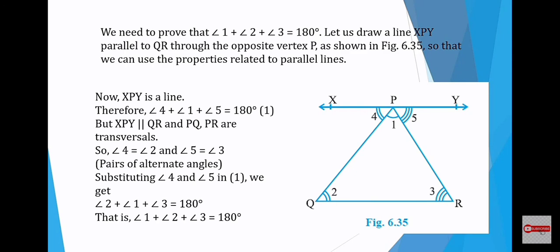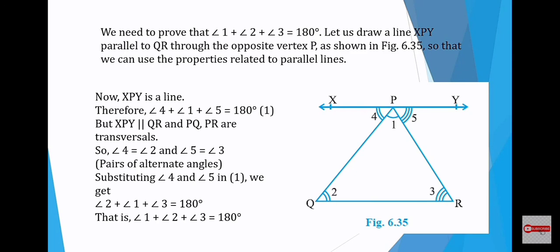But XPY is parallel to QR, and PQ and PR are transversals. Here you have two transversals PQ and PR.